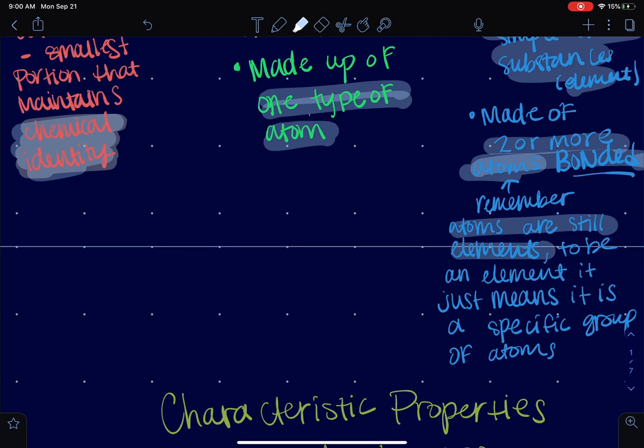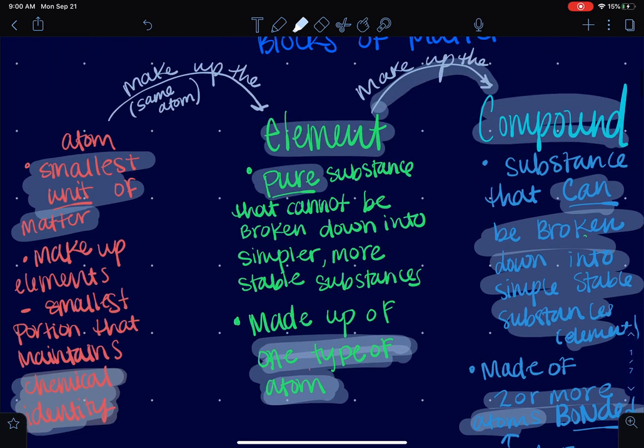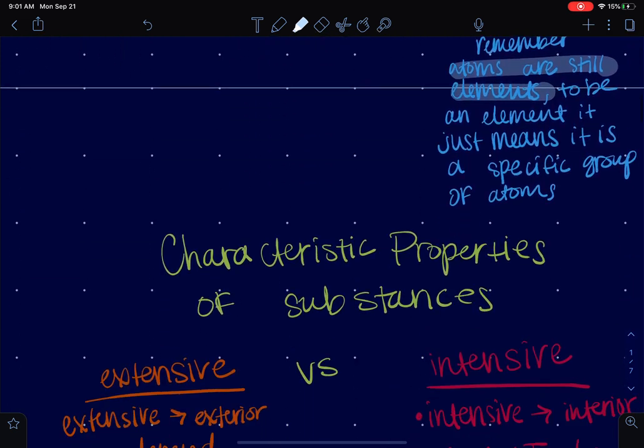Element is just a type of atom. Okay, so we'll talk more about that in class. You start with atom, and these are the smallest amounts, and then the same atoms grouped together make an element. And then these elements can be grouped together, whether they're the same ones or two different ones. They are grouped together and they make up our compounds.